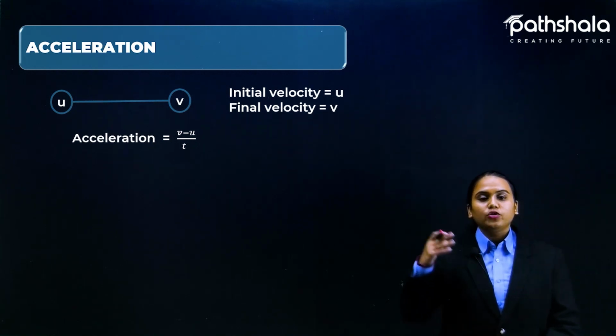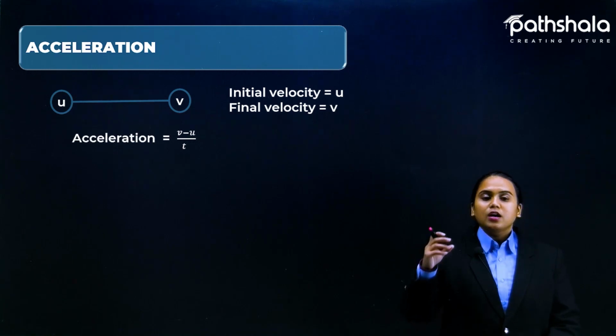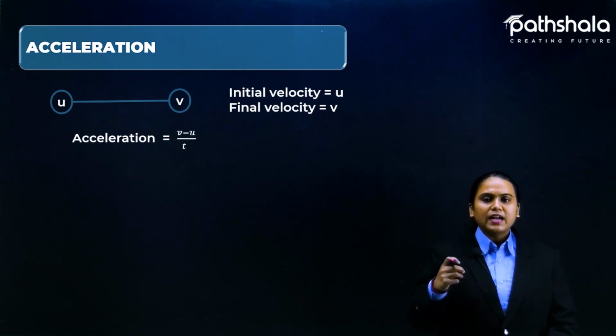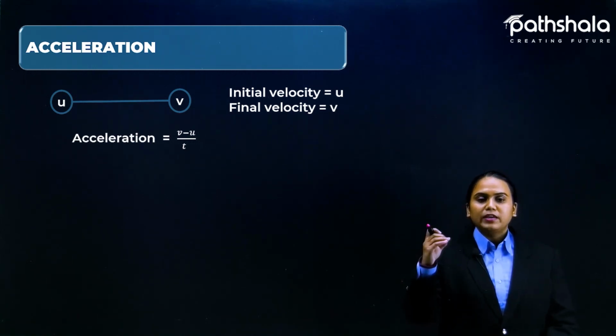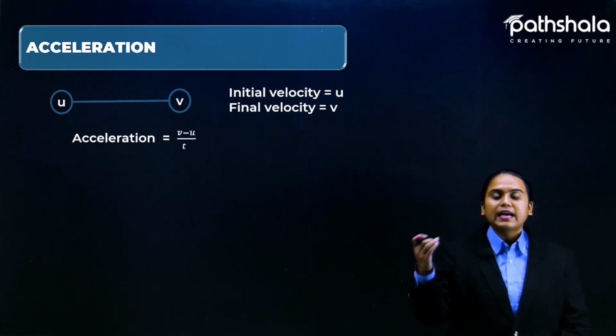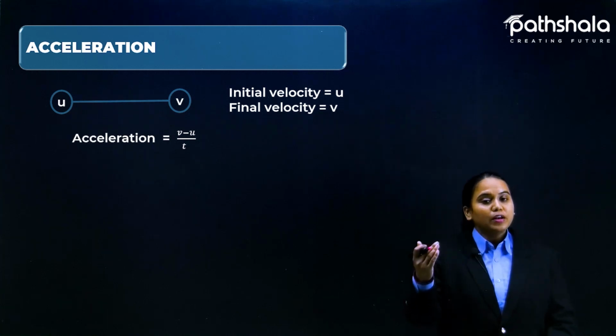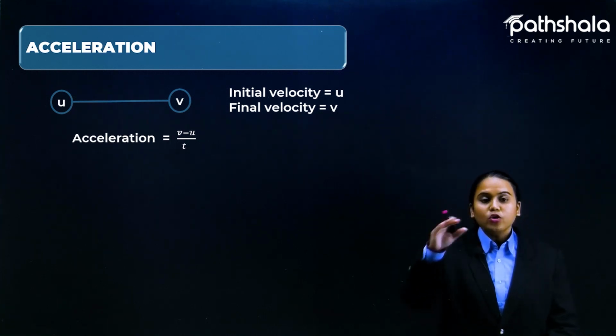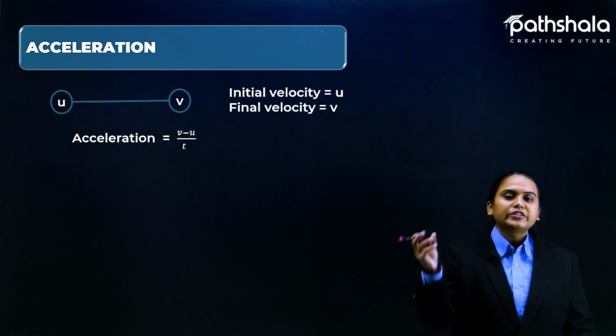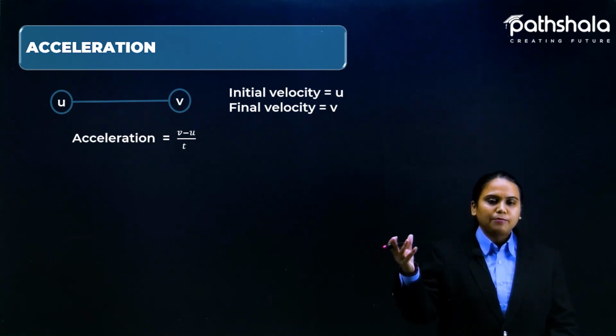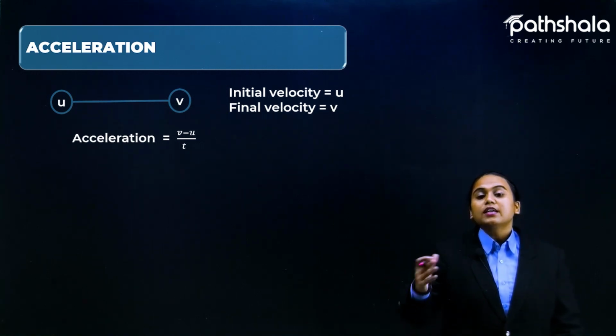Why have we taken v in the first place? Because in most of the examples we calculate, we are going from 0 to a higher position. So the final will be taken as the positive value, not 0 at all, and the initial, in most cases I am talking about, is taken as 0.